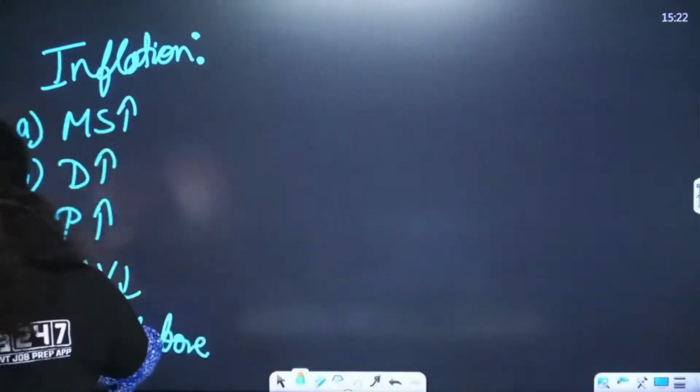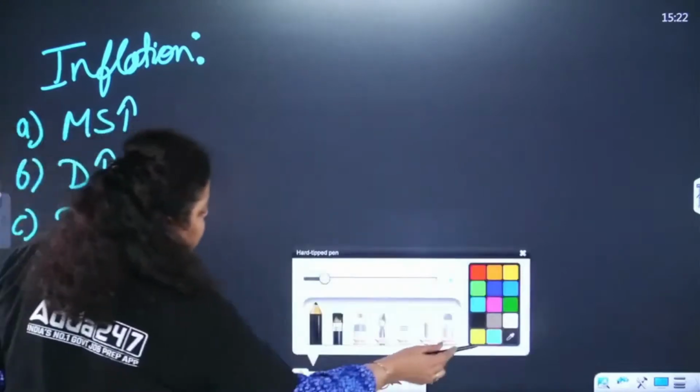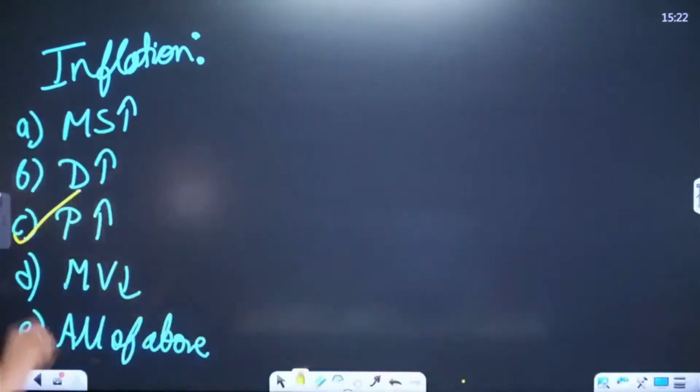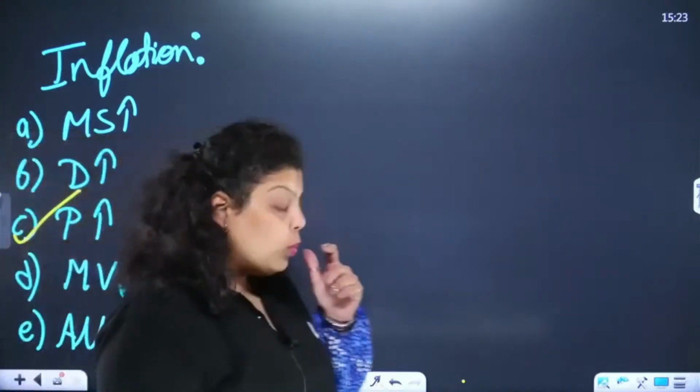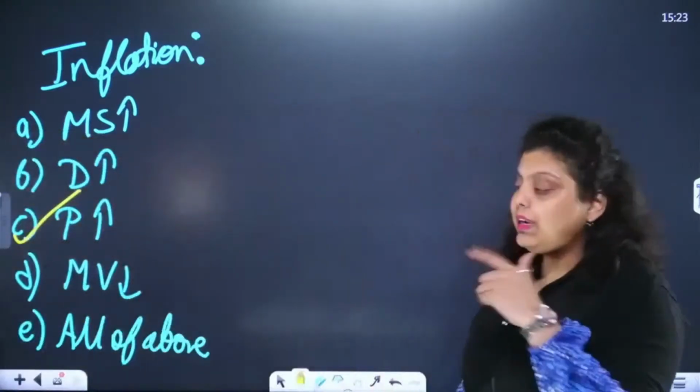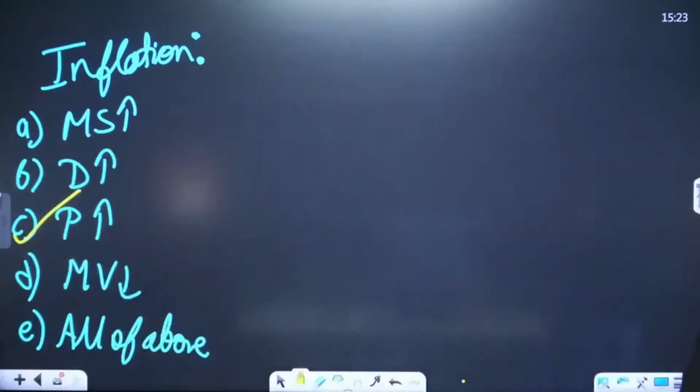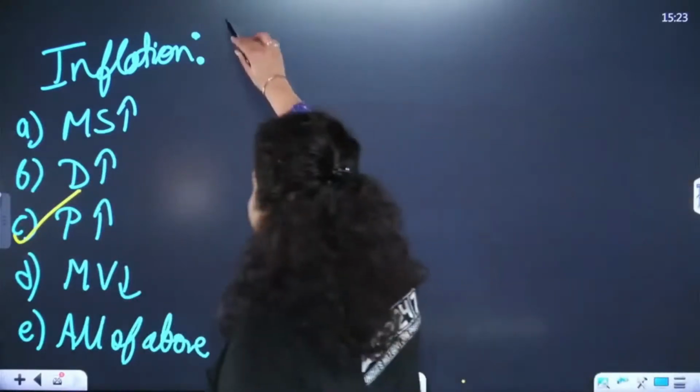So whenever the prices of goods and services are rising, that creates inflation. So the right answer is price increase. Increase in the prices of goods and services is what? It's inflation. Okay. Now, what happens if we're talking about inflation here?